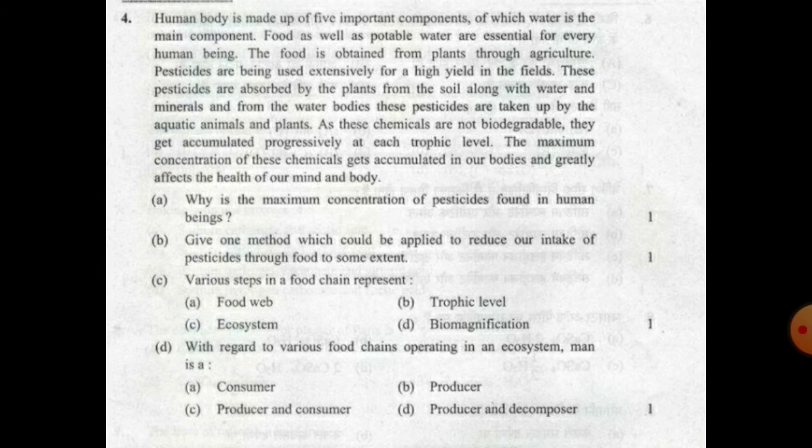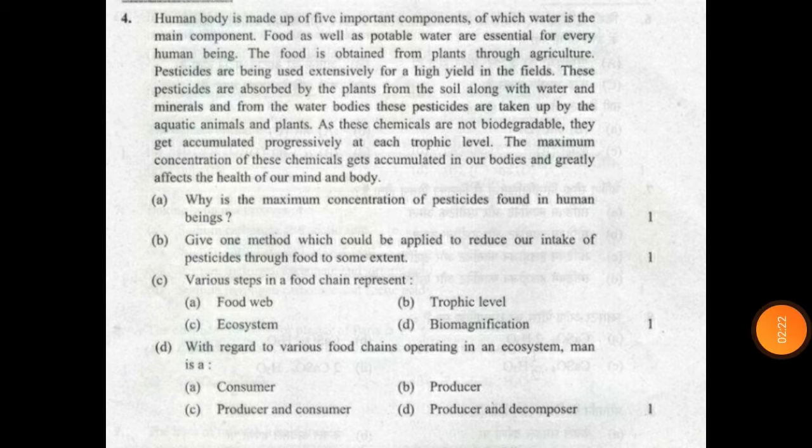The third question is: various steps in a food chain represent. So the answer will be trophic level. The D part is: with regard to various food chains operating in an ecosystem, man is a. So the answer will be consumer. The man is a consumer.